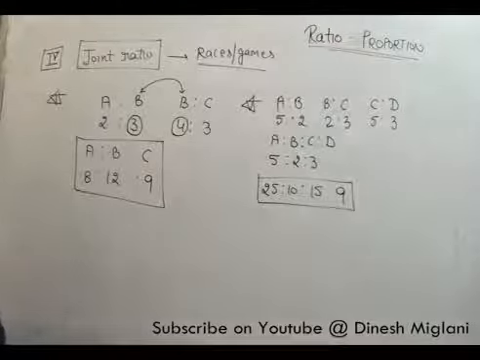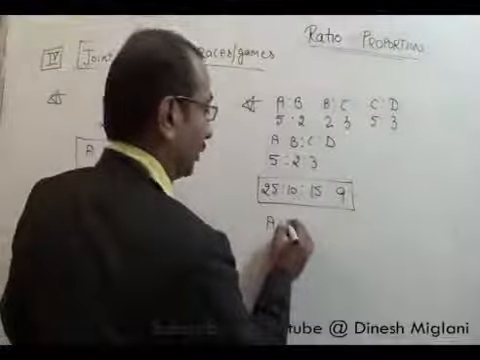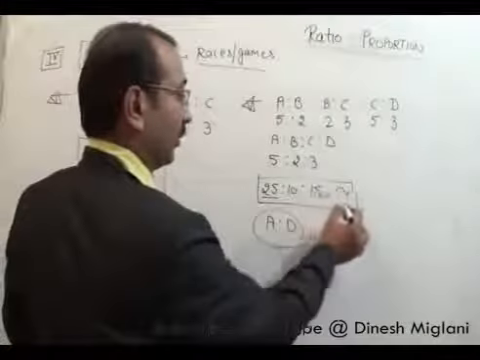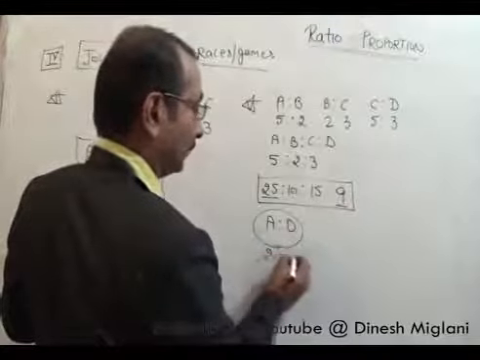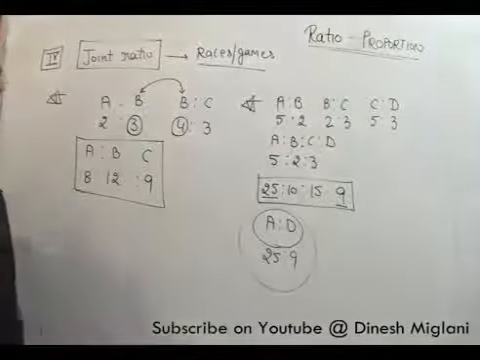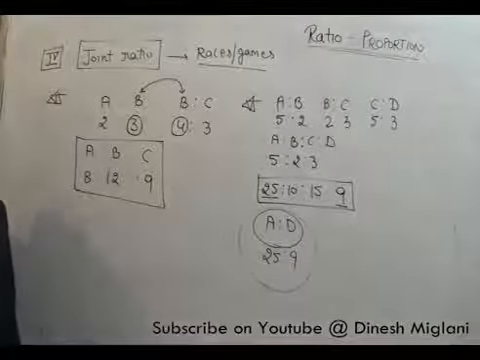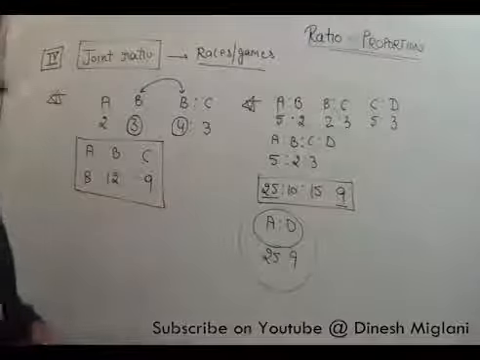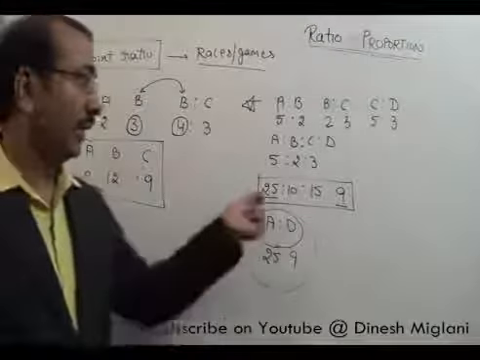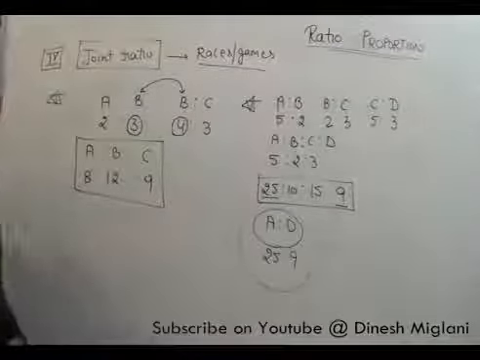Now one important point to understand is, suppose the question is we have to find A ratio D. Just take this 25:9. That becomes your answer. So you have A ratio B ratio C ratio D, that is 25 ratio 10 ratio 15 ratio 9. And if you have to find B ratio D, the answer is 10 ratio 9. Or if you have to find C ratio D, your answer is 15 ratio 9. That becomes your answer.